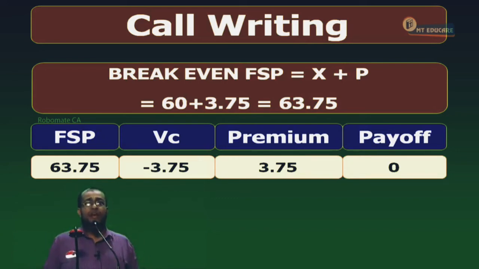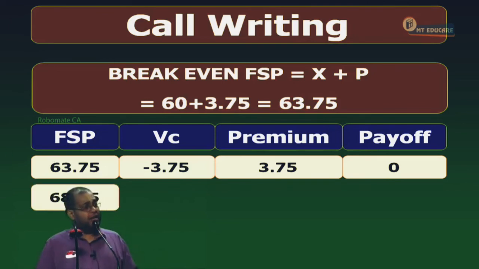Next. Now, I want to have a payoff of minus 5, where I lose 5 rupees. For losing money, FSP should increase or decrease? Increase. It will go up by another 5 rupees. So FSP is what? 68.75. FSP is 68.75.